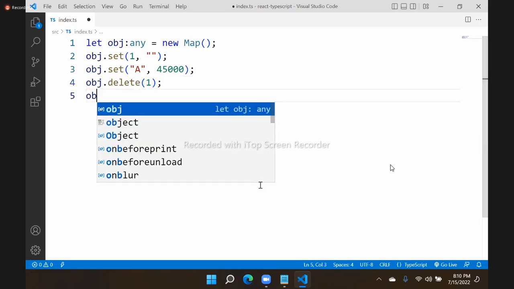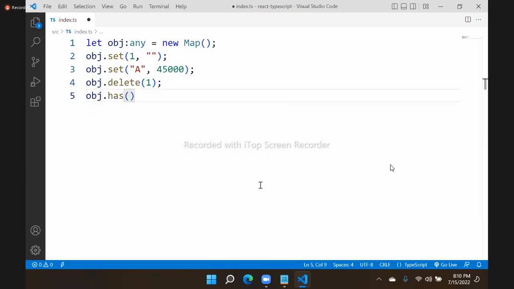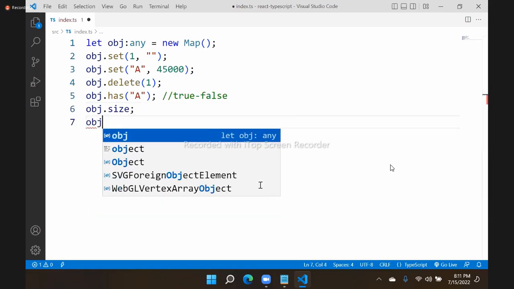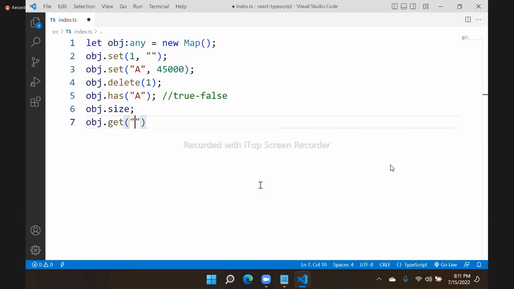We can verify with obj.has, which returns true or false. We can get the size, how many keys are present. And with obj.get, we can get the value of any specific key. We can access the values under the reference of the key by using this. These are all general operations.